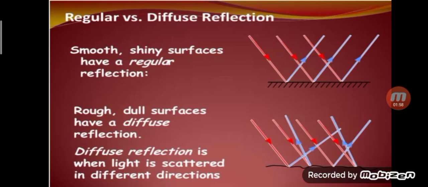When the surfaces are smooth and shiny, they will always give you regular reflection, as you can see in the image. In the second image, you can see that if the surfaces are rough or dull, they will always give you diffuse reflection. So diffuse reflection is when light is scattered in different directions.